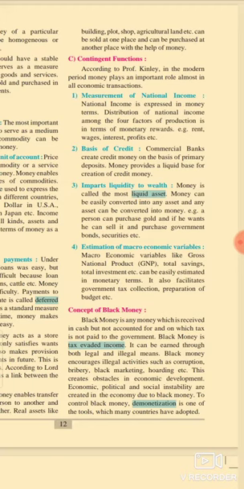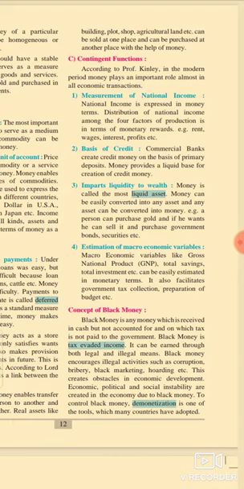The second one is the basis of credit. Commercial banks create credit money on the basis of primary deposits. Money provides a liquid base for the creation of credit money. So money also plays the role of the basis of credit, because commercial banks create credit money on the basis of primary deposits. Without primary deposits, commercial banks cannot create money.